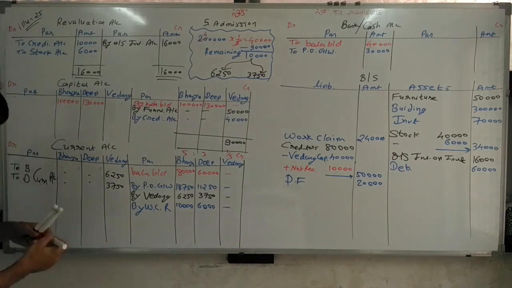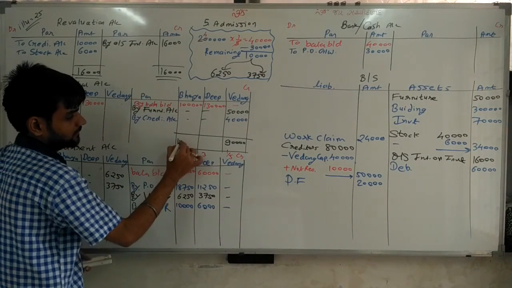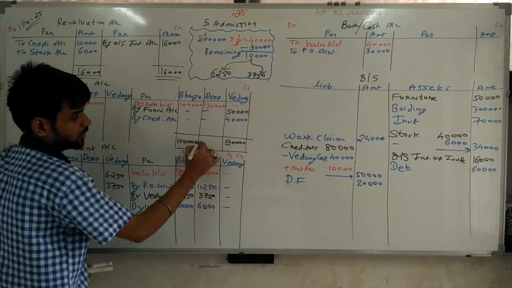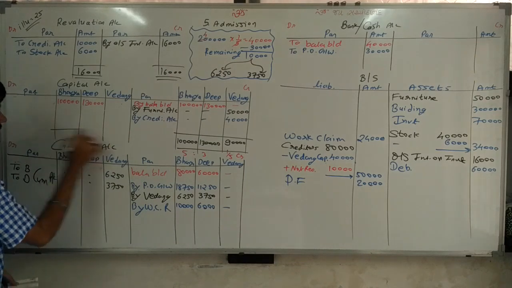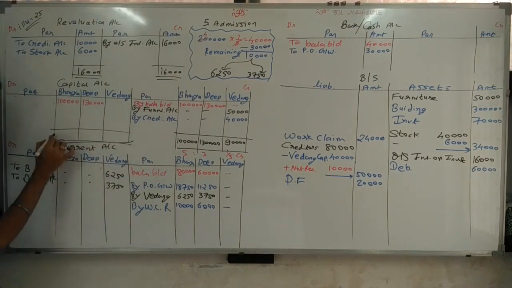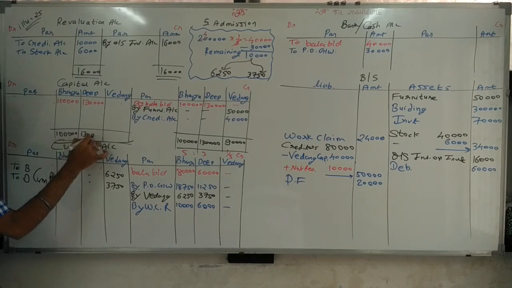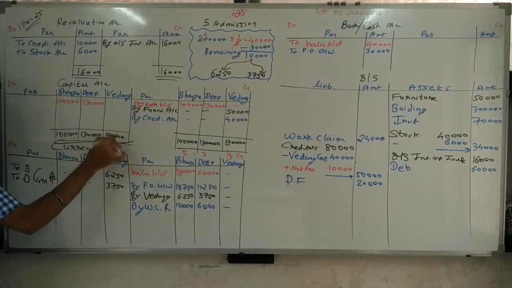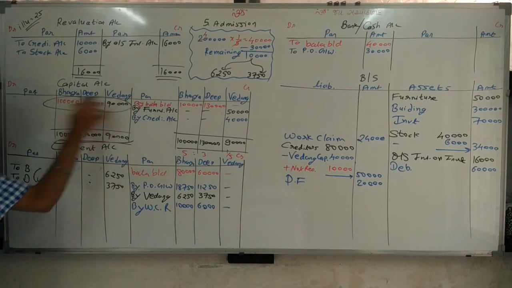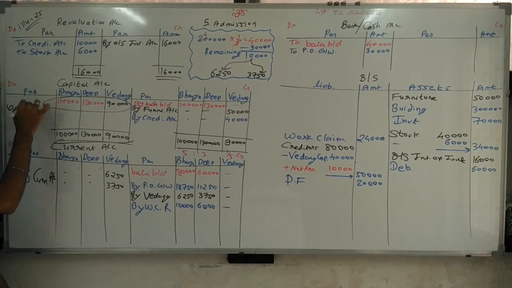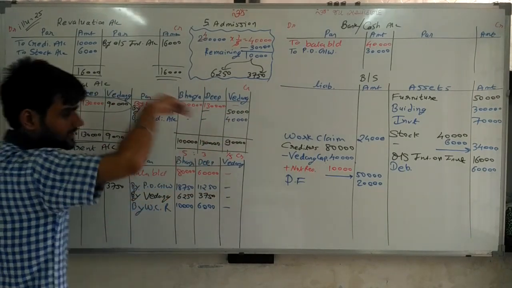Now closing this account. Total of this 1 lakh, total of this 130, total of this 90. Again here 90. This is my Balance c/d amount, cross transfer to balance sheet.